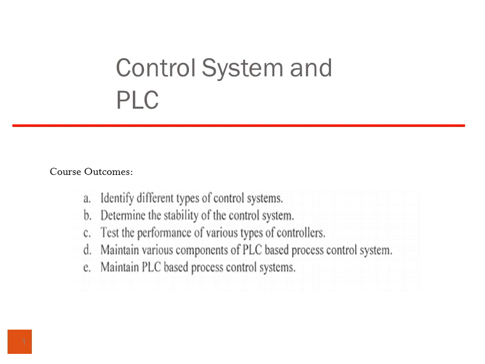The first CO is identify different types of control systems. Second, determine the stability of the control system. Third, test the performance of various types of controllers. Fourth, maintain various components of PLC based process control system. Fifth, maintain PLC based process control system.